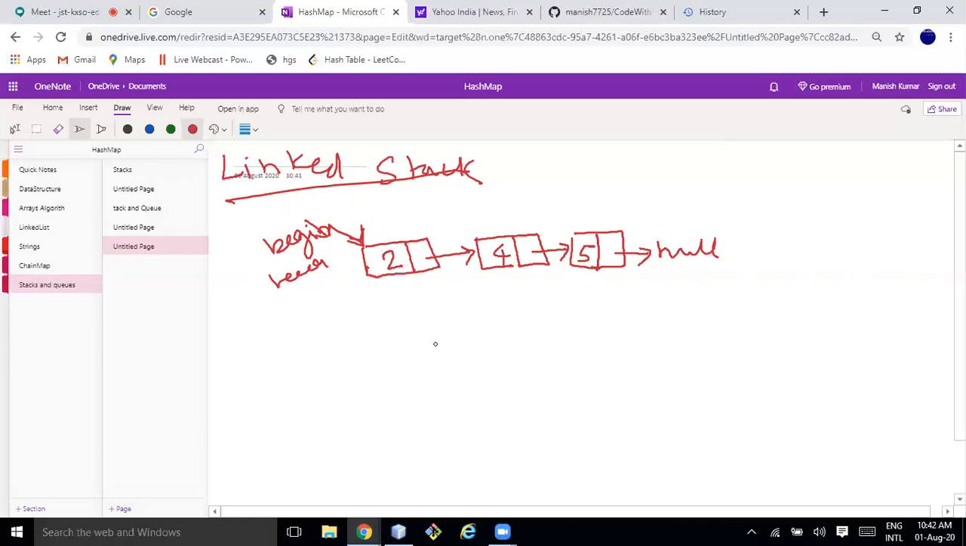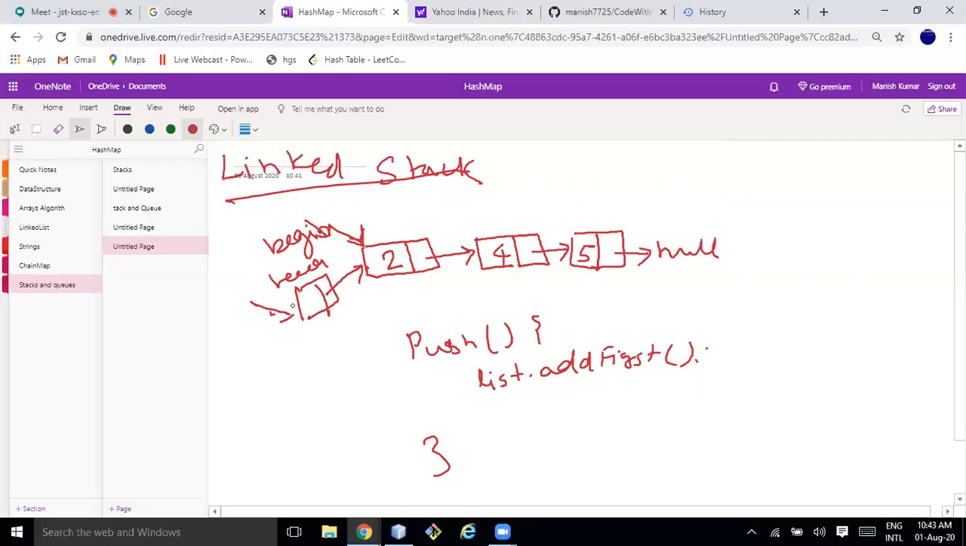Okay, so if I say push operation, can we create one object of this linked list that we had, and I can say directly list.addFirst. We have explained this method, right? Adding one element in the beginning of the list, that we can do, right? We just need to create one node, and it will be pointing to this one, and head will be pointing to this one. That's fine. So push is very simple.